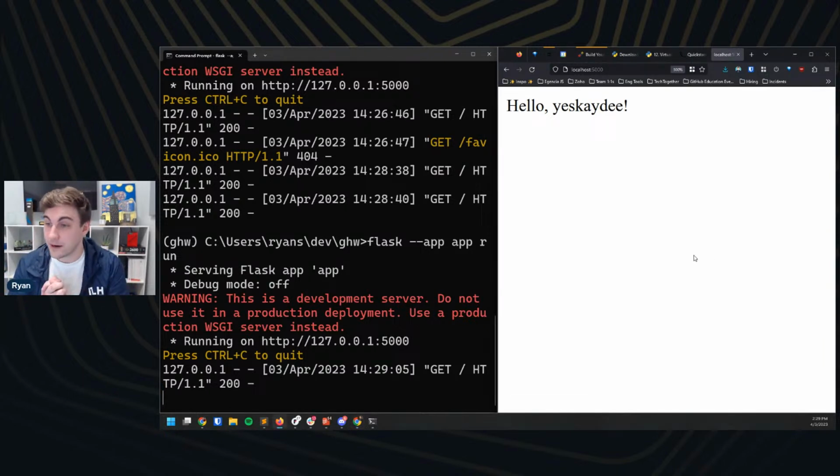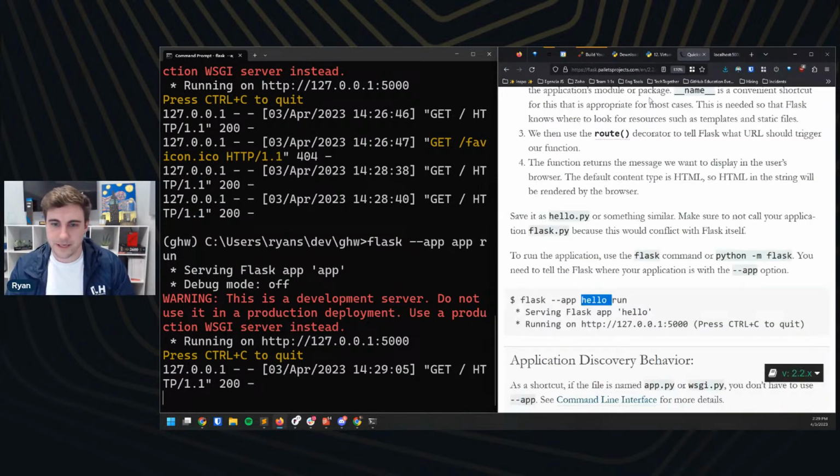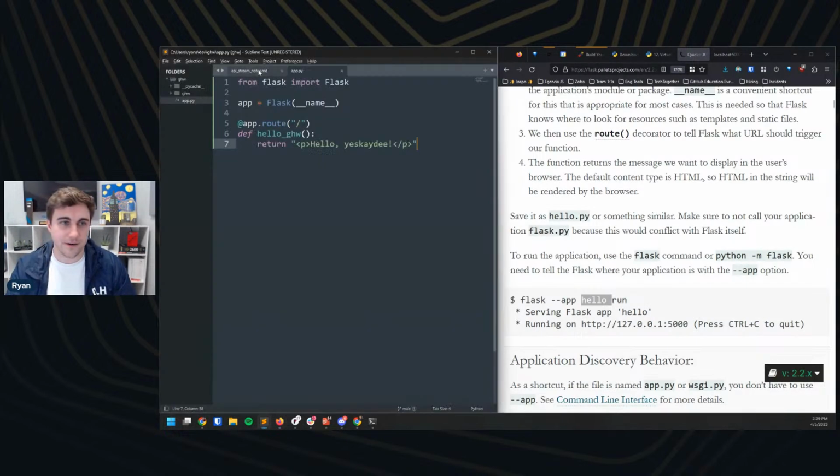Awesome. All right, so we've got our Flask server up and running. We love that. Let's take a look at our documentation next, and let's also take a look at our notes.